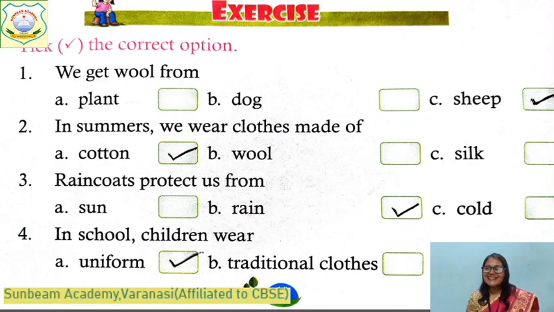Yes, let's do the book exercises of this lesson. We get wool from plants, dog or sheep. Of course, sheep. In summer, we wear clothes made of cotton, wool or silk. Cotton. Why? Because they keep us cool and they absorb the sweat also. That's why we wear cotton. And raincoat protects us from sun, rain or cold. Of course, rain. It is waterproof. In school, children wear uniform, traditional dress or frocks. Uniform. You all wear uniform when you come to school, no?